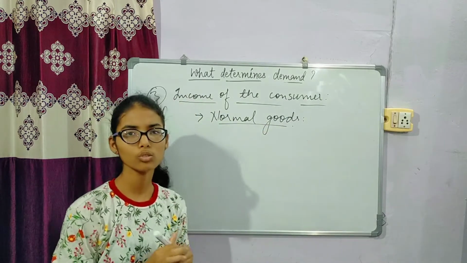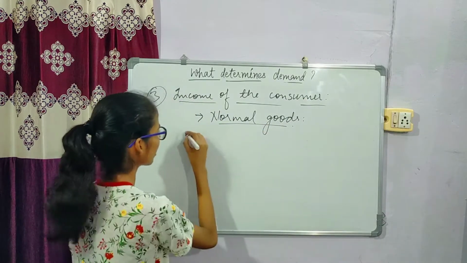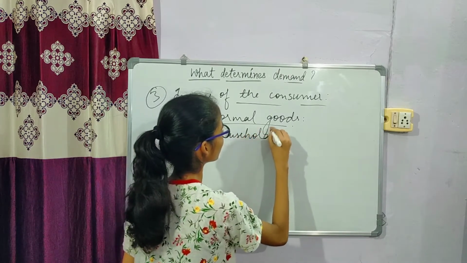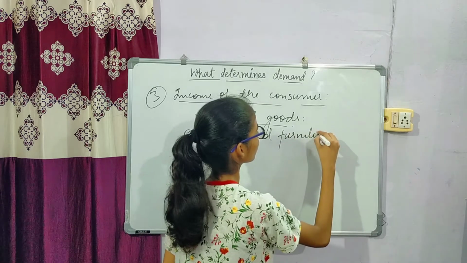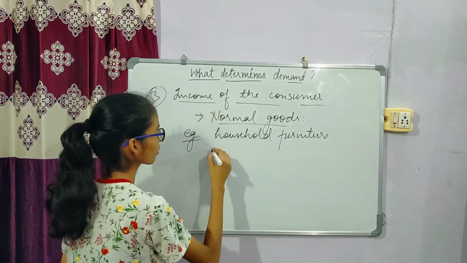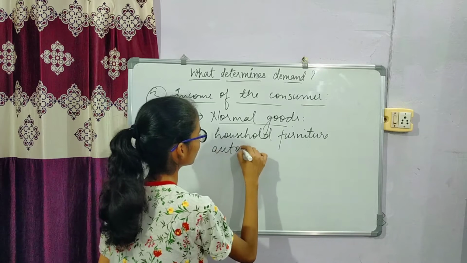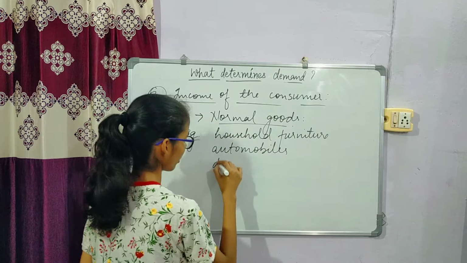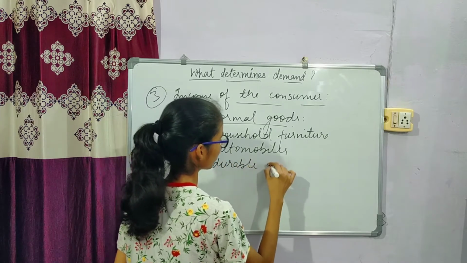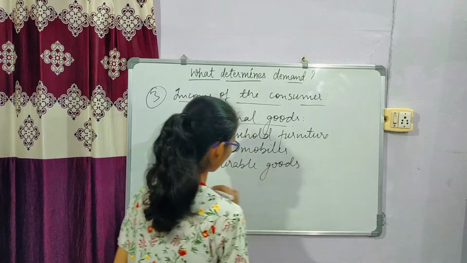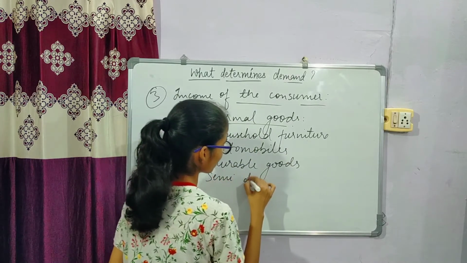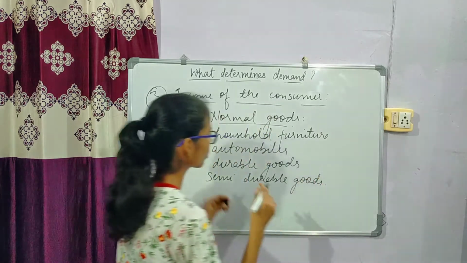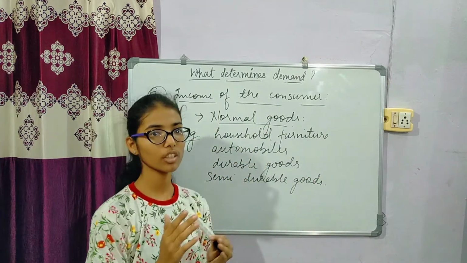Normal goods are those goods which are used in our day-to-day life. Example: household furniture, automobiles, durable goods, semi-durable goods. So these are normal goods which are used in our day-to-day life.